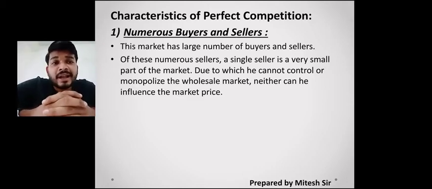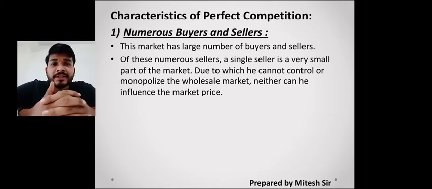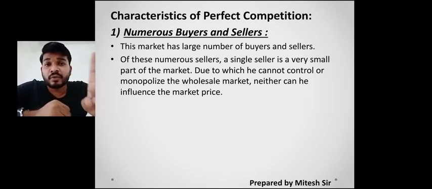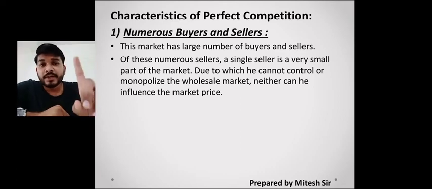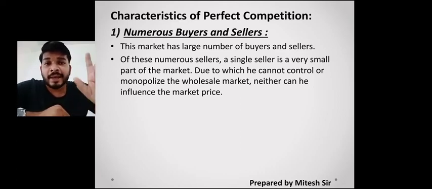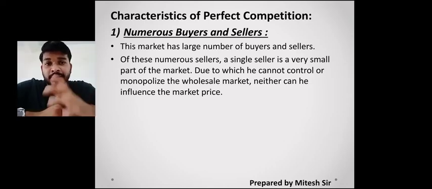So the market has a large number of buyers and sellers, and you find that any one single seller or one single producer cannot influence the market price. One producer will not say, "I am the main one, I am the boss, I will keep my market price." No one can do that in perfect competition.